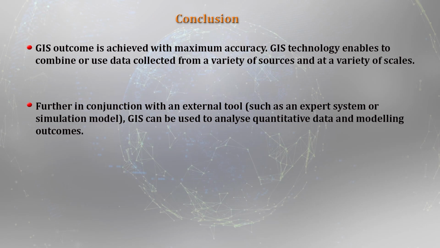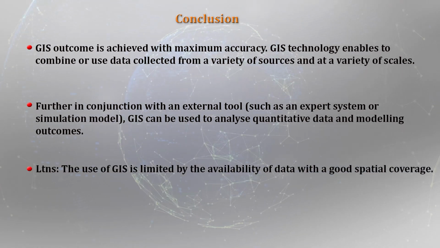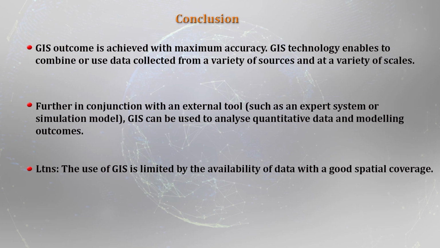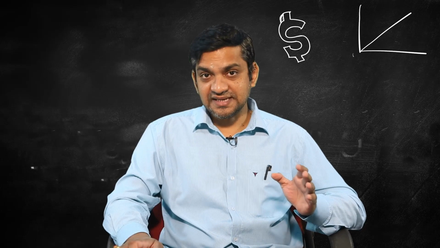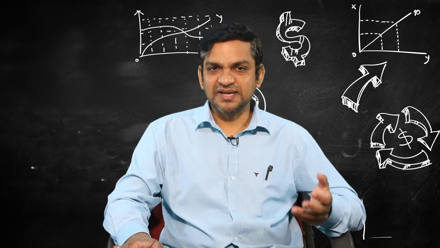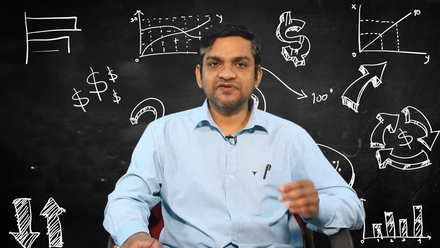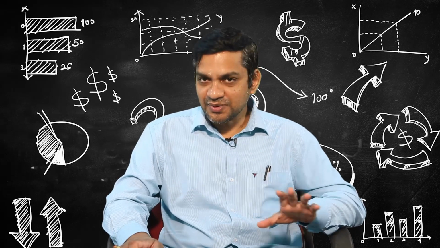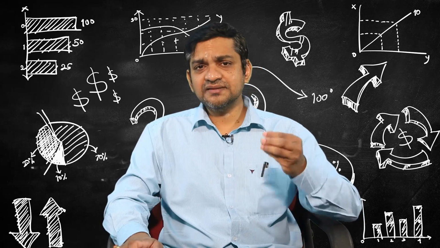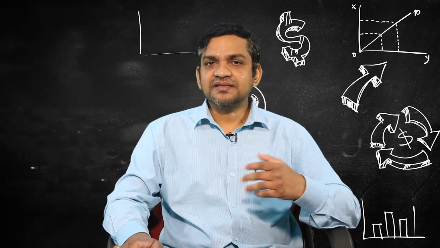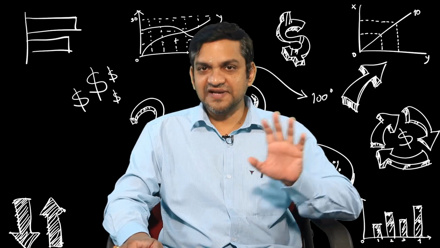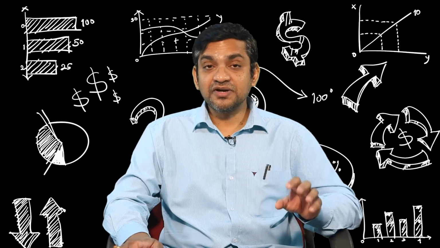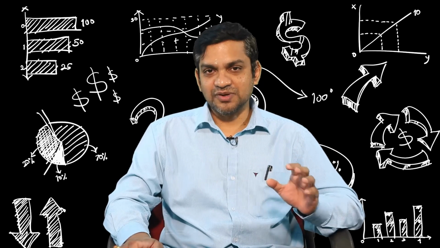When you look at the limitation, the use of GIS is limited by the availability of data sets with good spatial coverage. It must be noted that spatial data are costly to collect, and many of the EIA's resources will be targeted towards a small number of locations which are likely to be affected by a development project. Consequently, the use of GIS to do a complex EIA is likely to be restricted to larger well-funded development projects, for which development of a full map base is a viable option.